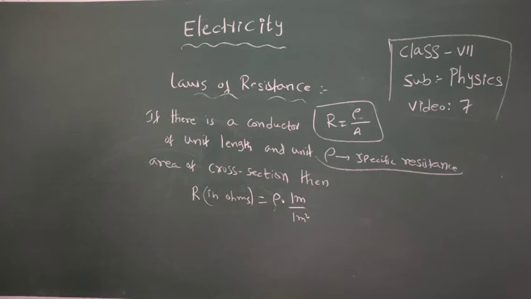Okay, our aim is to find the specific resistance.